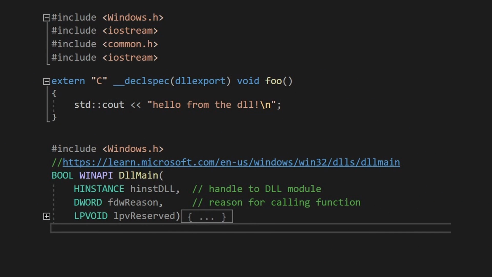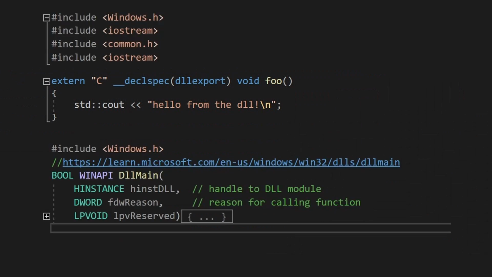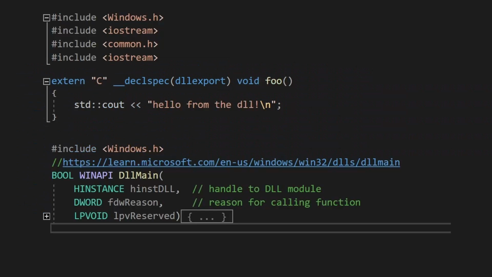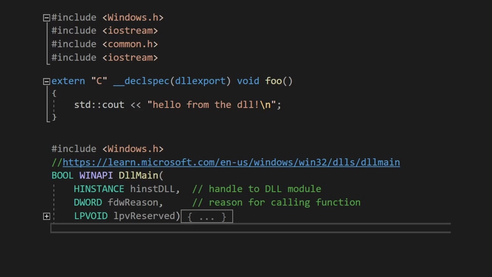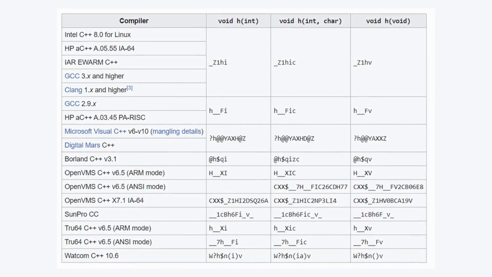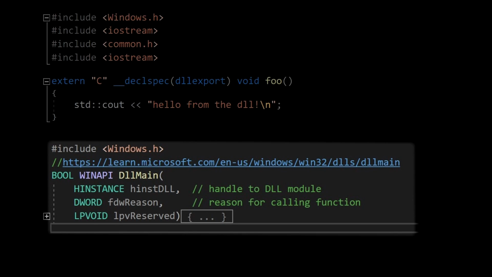In DLL.cpp, I have a function called foo that prints a message. I also have to specify declspec DLL export to tell the compiler to allow this function to be loaded from the DLL. You also have to specify extern "C" that disables name mangling, so we can search for our function. If you don't know what name mangling is, well, C++ just messes with our function's name, so it can implement function overloading. But we don't want that here, because we want to find our function in main. There is also some extra stuff, but we'll look at that later.